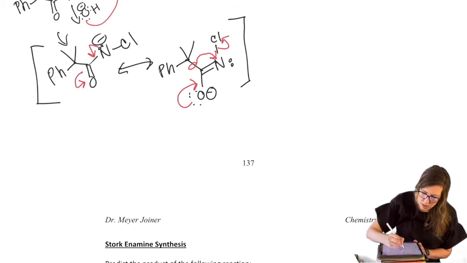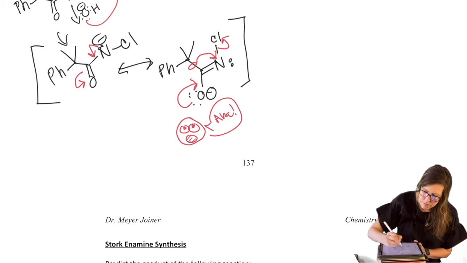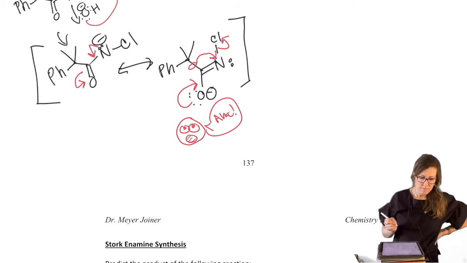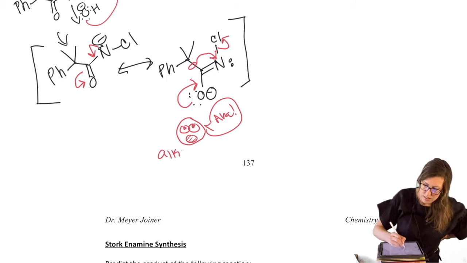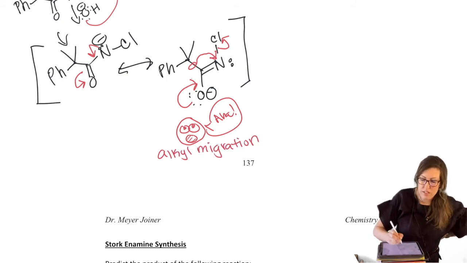This is really the whole aha moment of the mechanism. That's your rearrangement right there. That's the meat of it. So I'll write those in words, what happened. This is an alkyl migration. So a 1,2 alkyl shift, basically, as chlorine leaves.